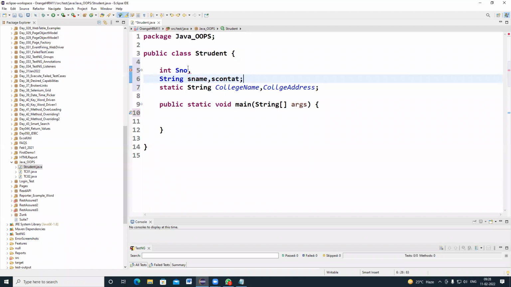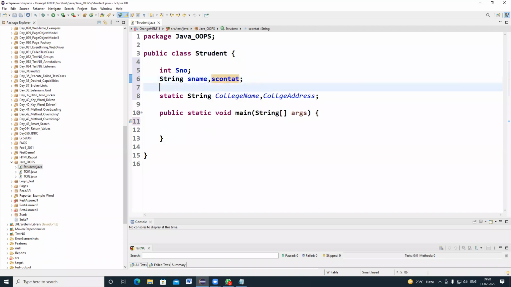Student number, student name, and student contact number, this one I'm also taking as string only. College name and college address are common for all the objects. So let me declare the college name as JNTU and college address as Hyderabad, because this is the global data for all the objects.